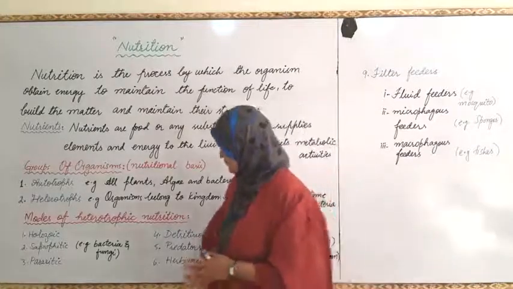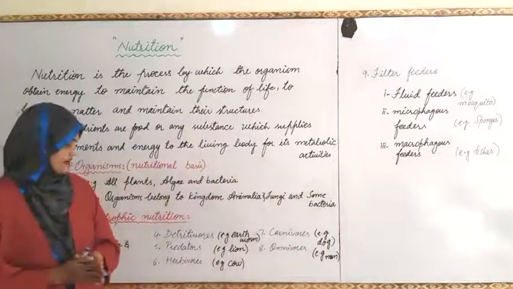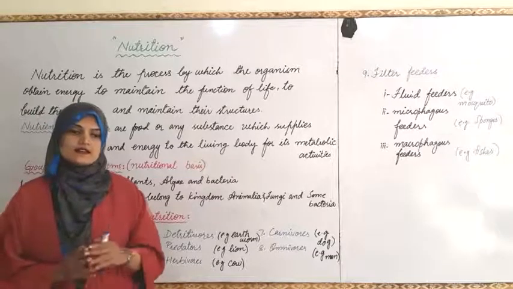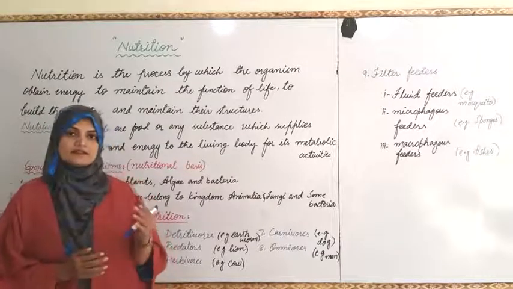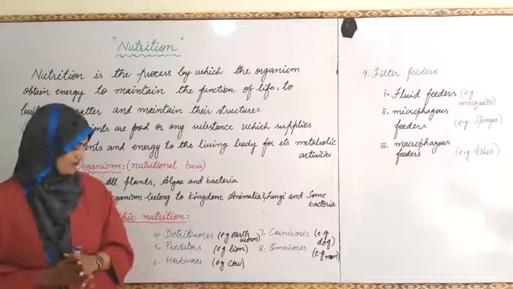Another mode of nutrition is predators. Predators are those living organisms that prey and then get their food and utilize it for their survival.